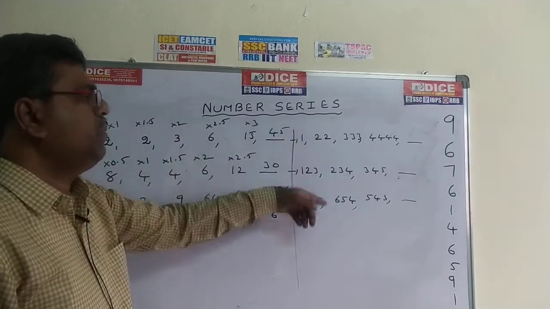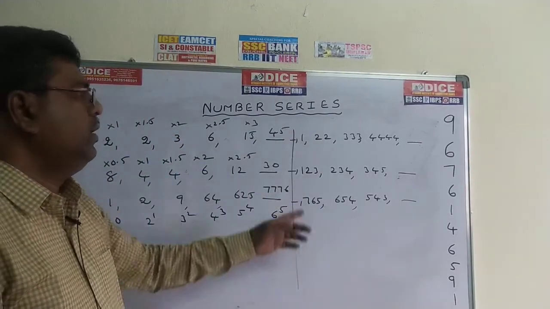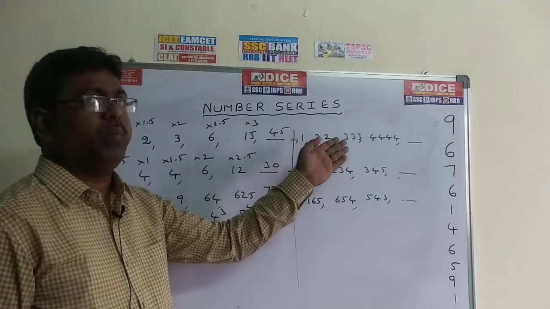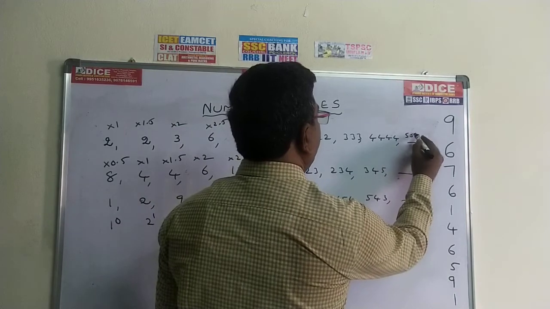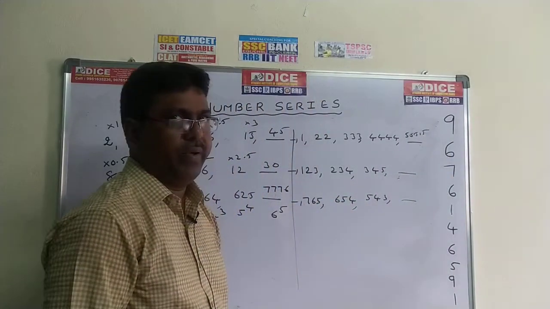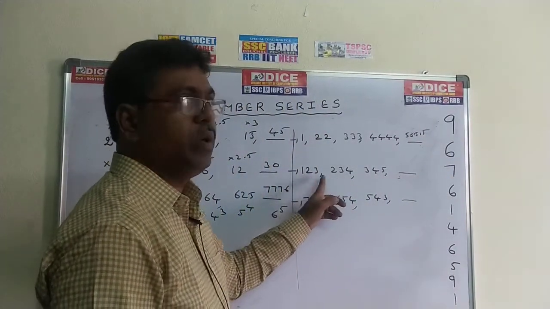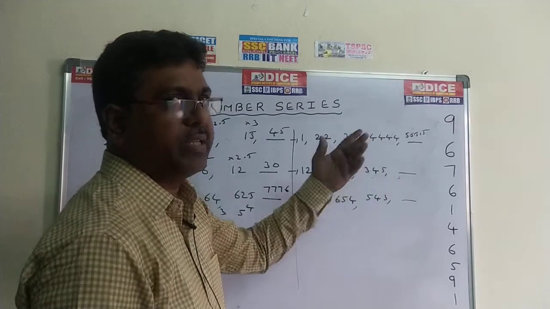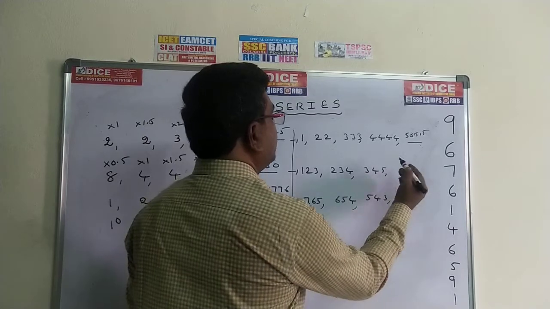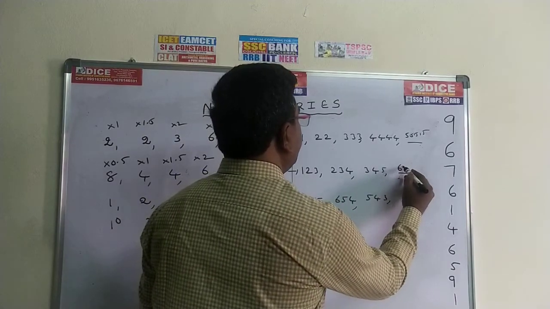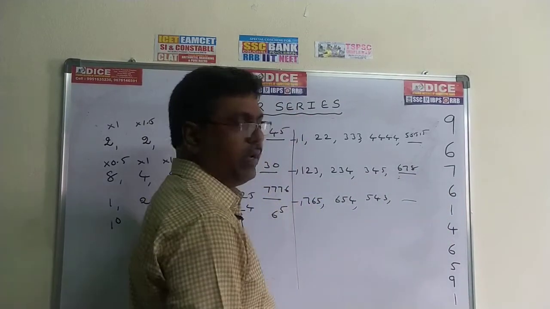Now I hope these three were very easy. You can do it. Simply 1 time, 2 times, 3 times. So automatically 5 times. Come to this one. 1, 2, 3, 2, 3, 4, 3, 4, 5. Raising the numbers. What is the next number? 1, 2, 3, 2, 3, 4, 3, 4, 5. Next number, the value becomes 4, 5, 6. Raise the numbers.